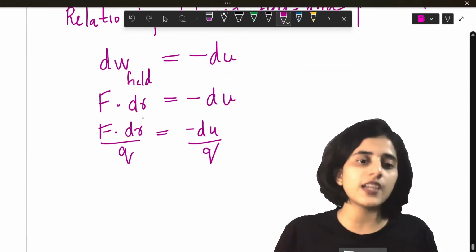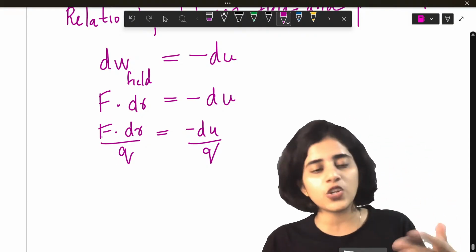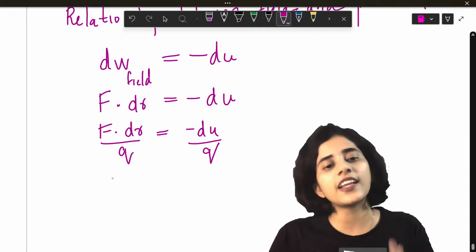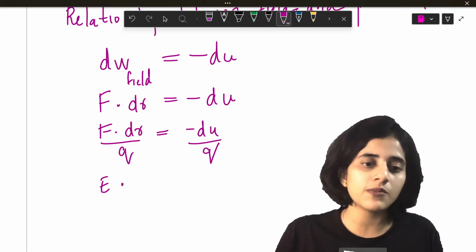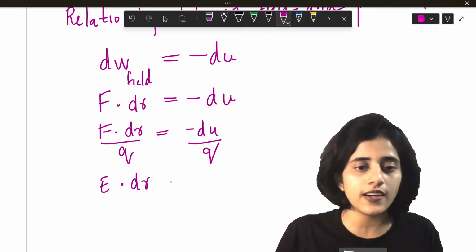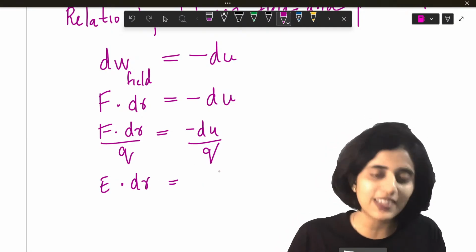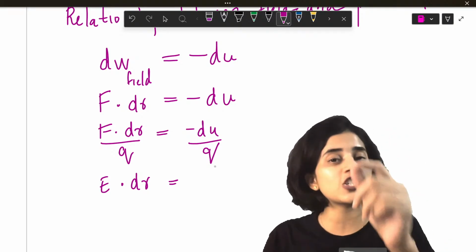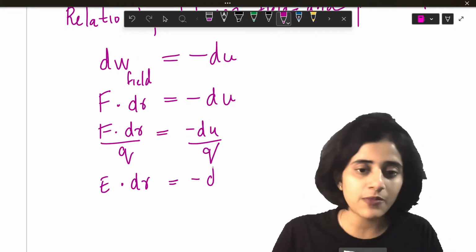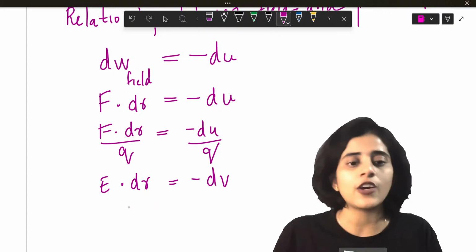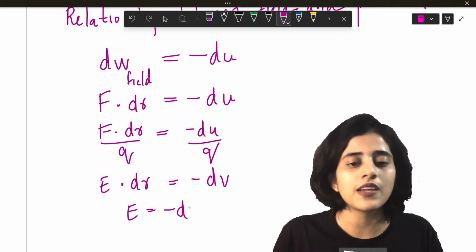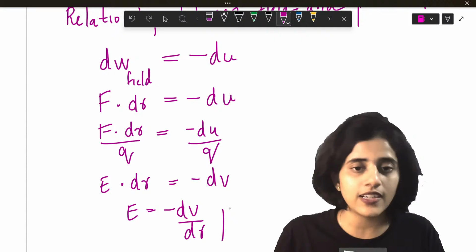Now what is F dr by q? I mean F by q. F by q is electric field. So this becomes E into dr. And what is dU by q? It is potential, voltage. So this becomes minus dV. Now from here E will be minus dV by dr.